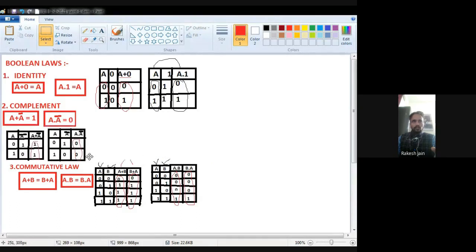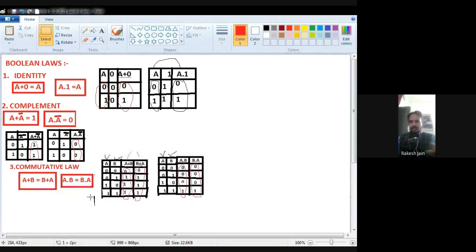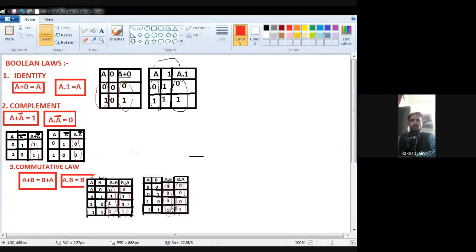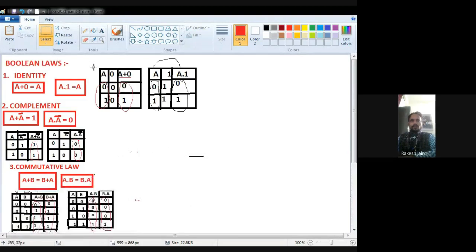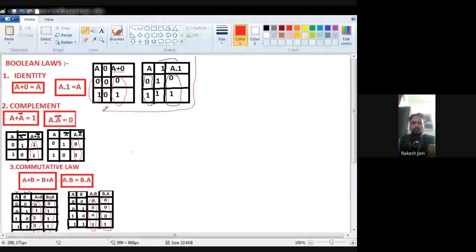So now I am going to teach you the next law. First of all, I just shift a little bit, because there is space. Wait, I just shift it, then we will start.